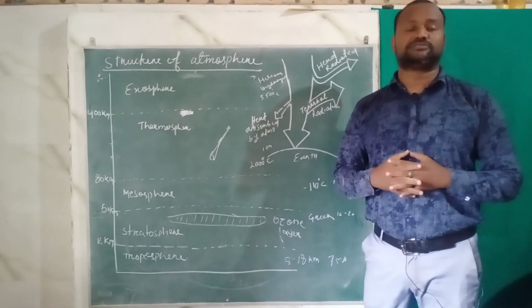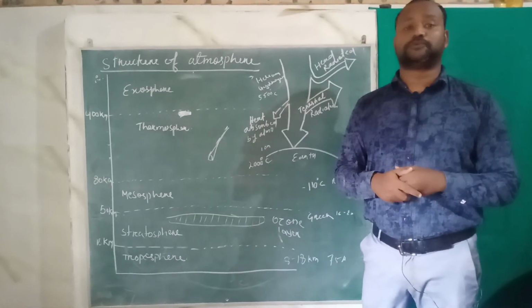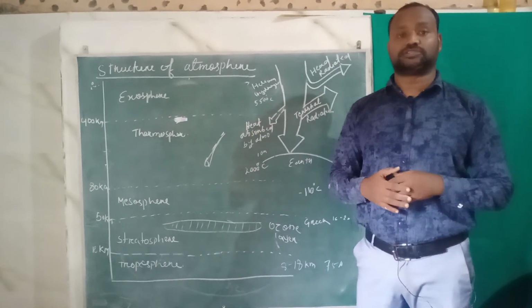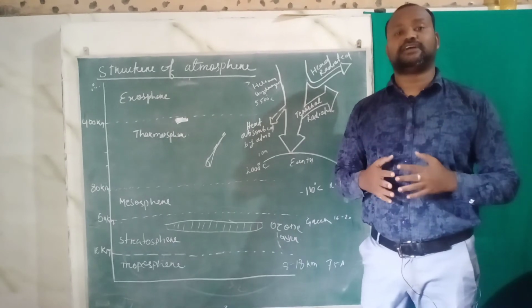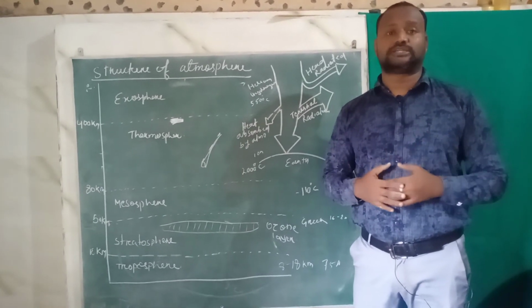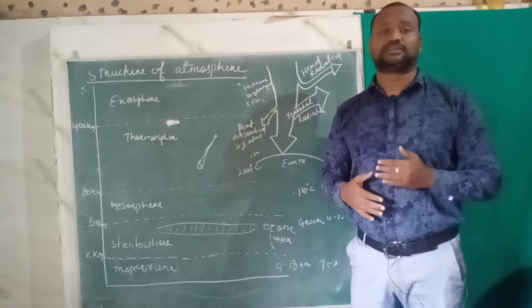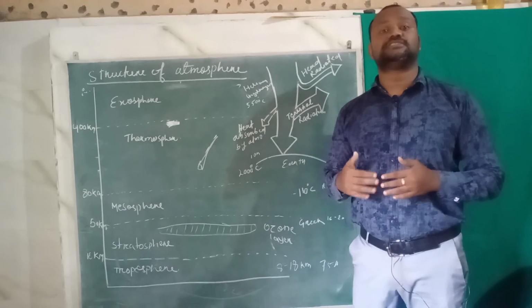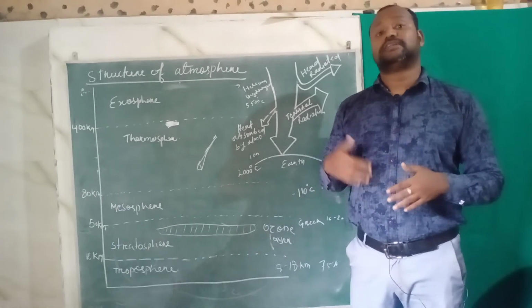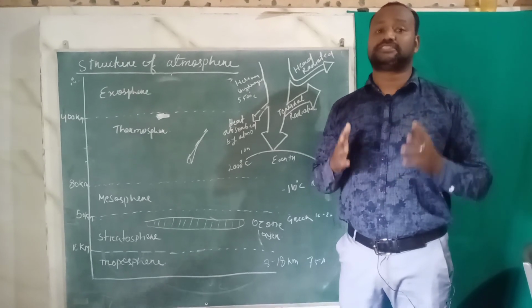Not only that, student, at the top of the troposphere we have a tropopause. Tropopause is the layer which is also known as cold trap. So what is cold trap and what is tropopause? In this layer, all of a sudden the temperature, which was decreasing due to increase in altitude, remains the same.